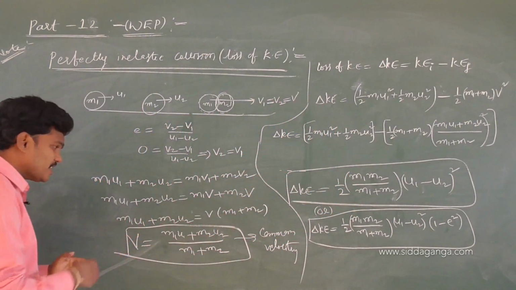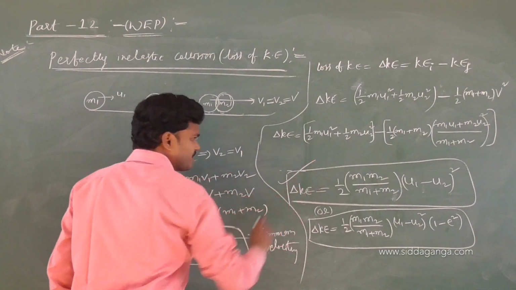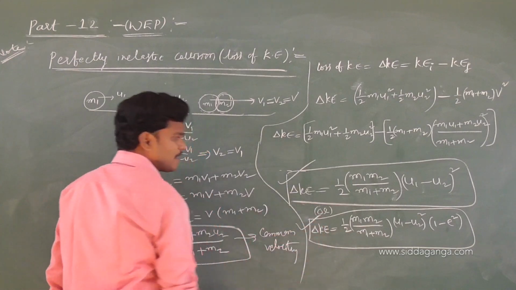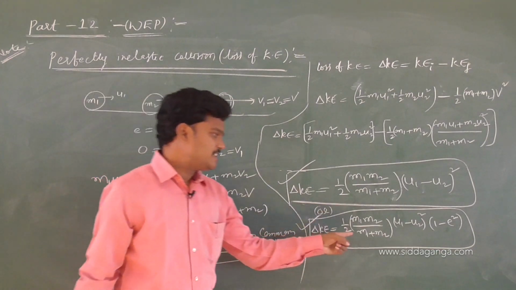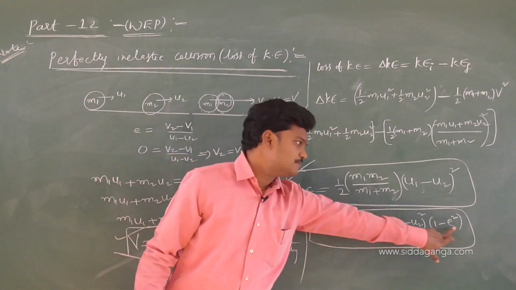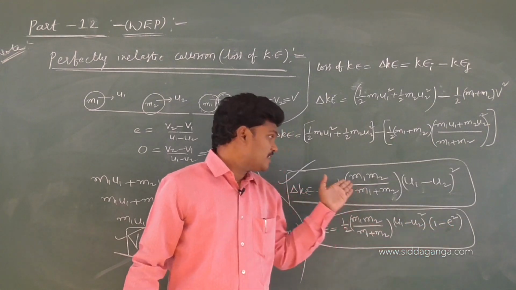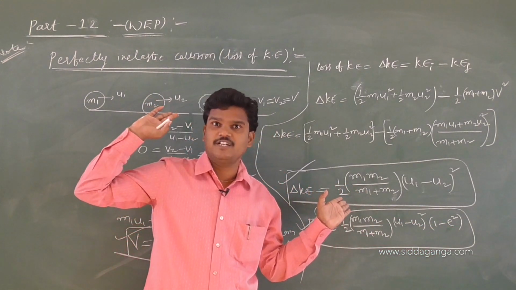See, just observe where I put the brackets. One common velocity formula, one more loss of kinetic energy shortcut formula for the regular case. If it is a perfectly inelastic collision, what is e value? e value is 0, 1 minus 0, so you will get the above formula that I derived for perfectly inelastic.